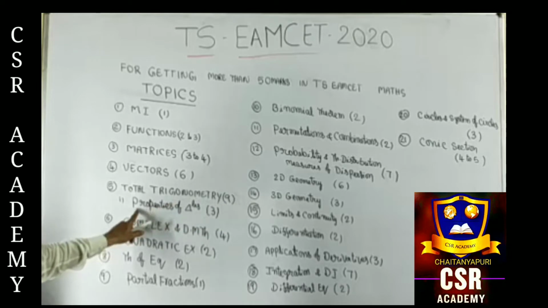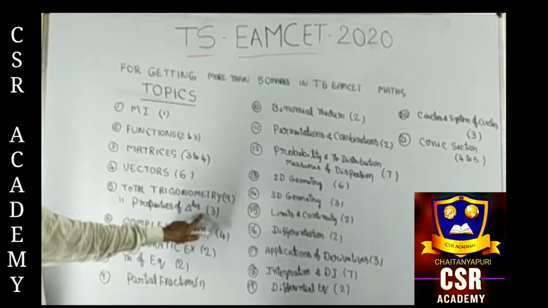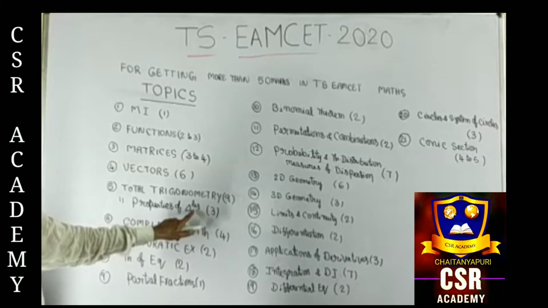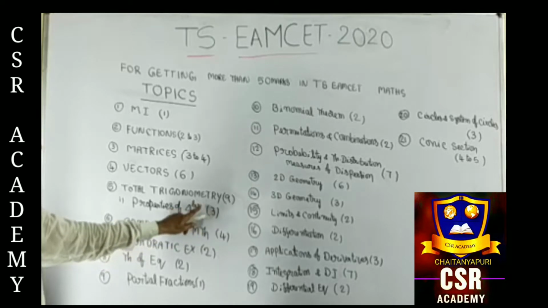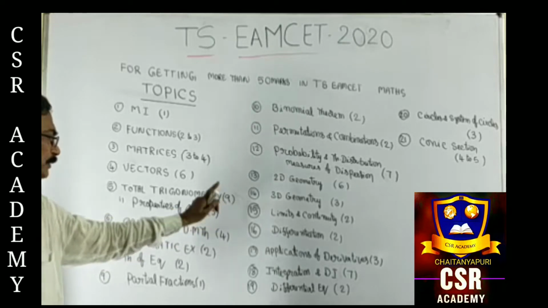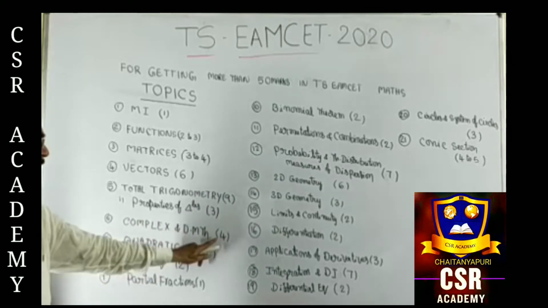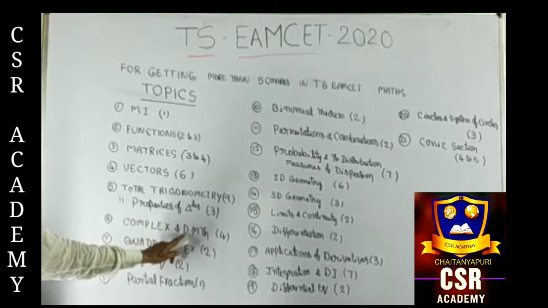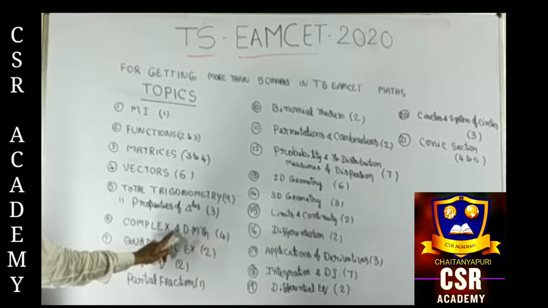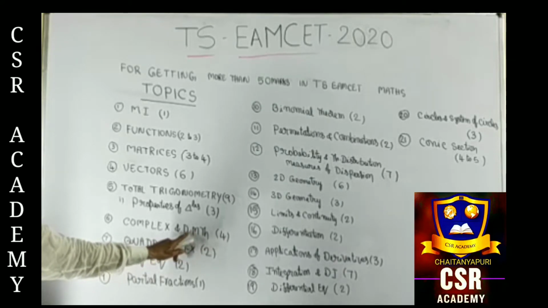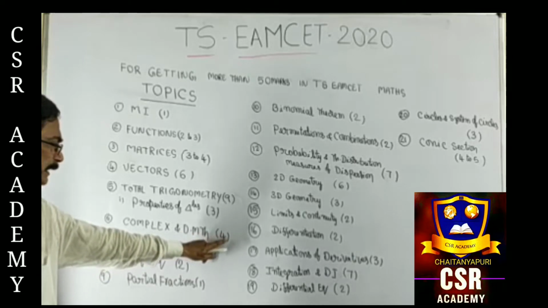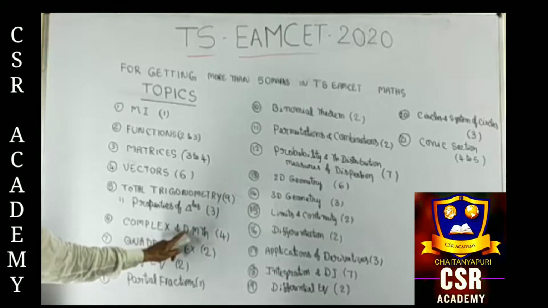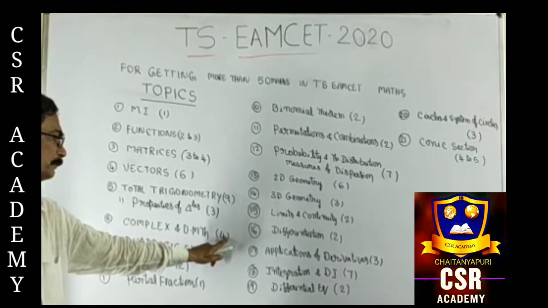Out of this, the major part is from properties of triangles, 3 marks, and hyperbolic functions, 1 question easily, trigonometric equations, 1 question, inverse trigonometric, 1 question. From all these we easily get a minimum of 4 to 5 questions. Next, complex numbers and De Moivre's theorem. In complex numbers, we can find modulus, amplitude form and square root, and using De Moivre's theorem, cube roots of unity, fourth roots of unity, and all these problems we get easily. Minimum 3 questions we can do easily.